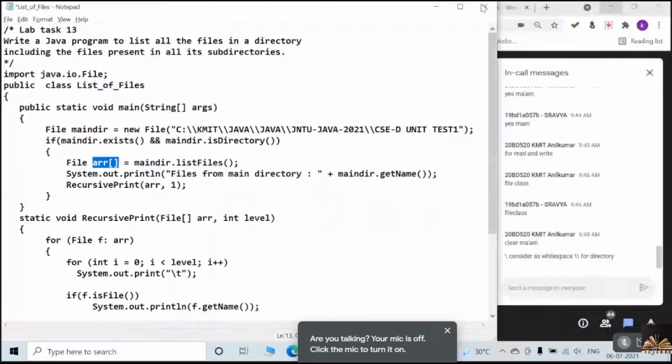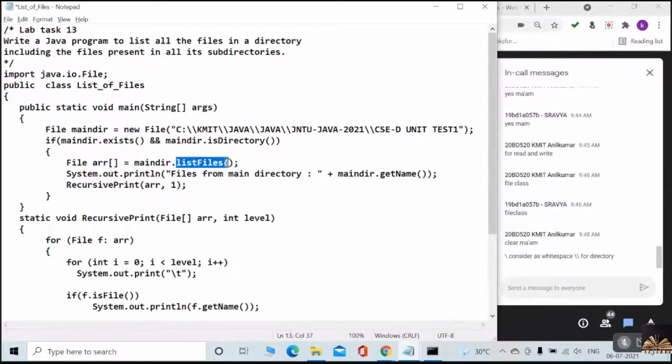Okay, it returns files now. Yes or no? What will listFiles return? Files. So you have to create an array of type File. Understood? Now, what are we doing?